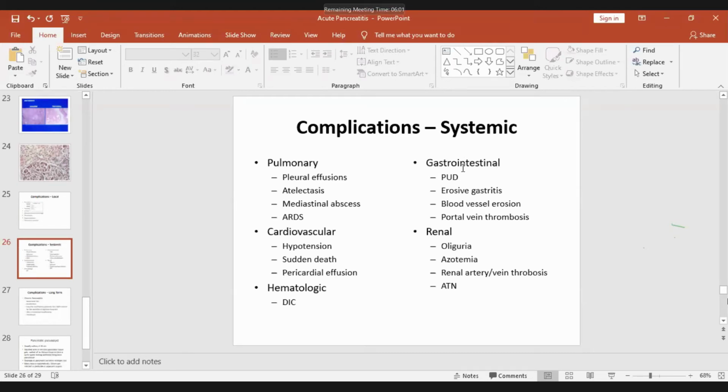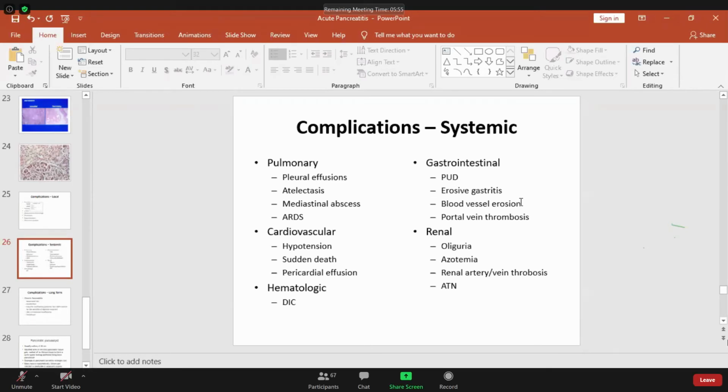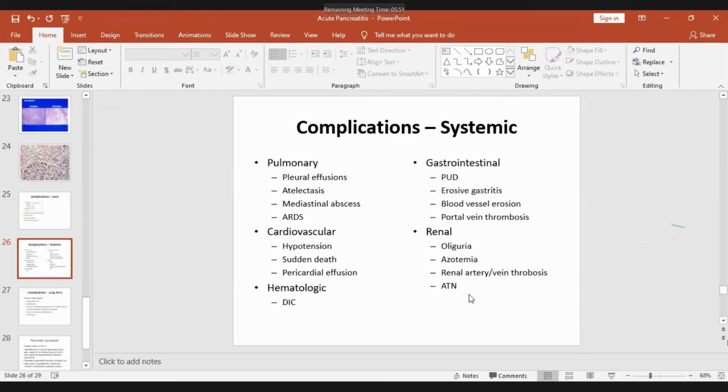Gastrointestinal is peptic ulcer disease, erosive gastritis, blood vessel erosion, portal vein thrombosis. Renal is oliguria, azotemia, which means renal failure, different types of renal failure, renal artery and vein thrombosis, and acute tubular necrosis.